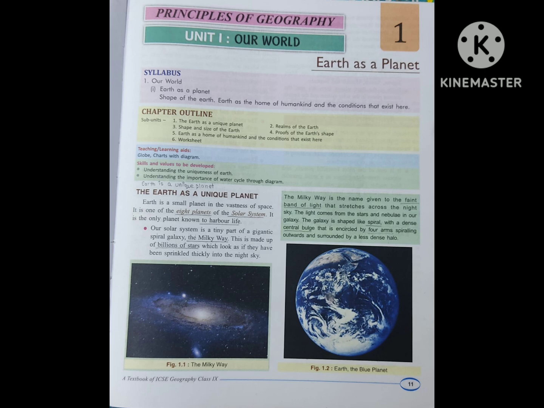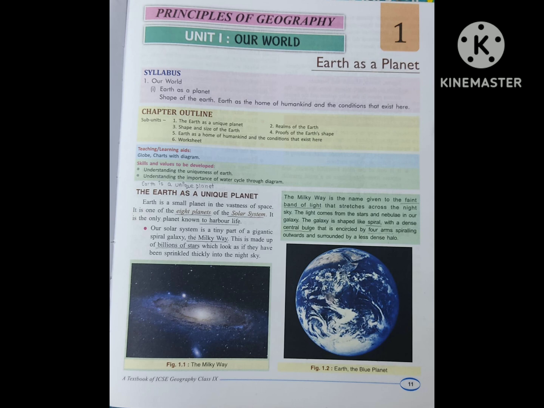Earth is a small planet in the vastness of space. It is one of the 8 planets of the solar system. It is the only planet known to harbor life. So this is conveying the message that our Earth is the only planet that has life on it, and it is one of the 8 planets in the solar system.